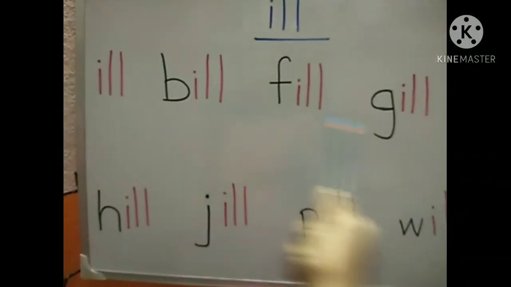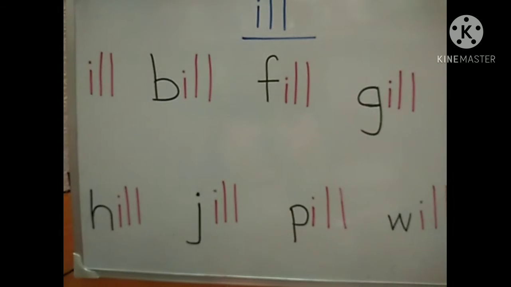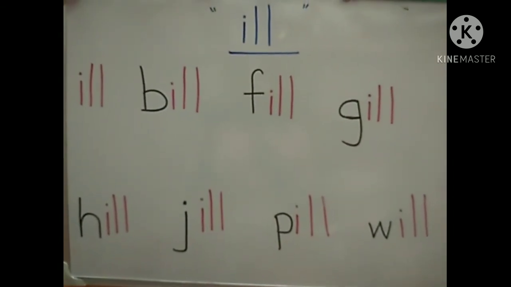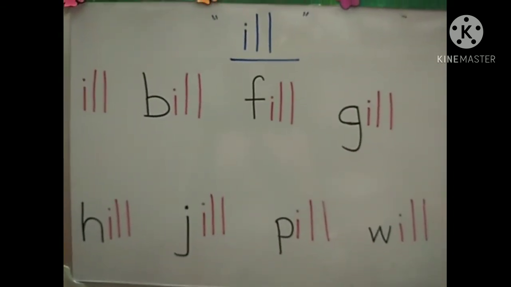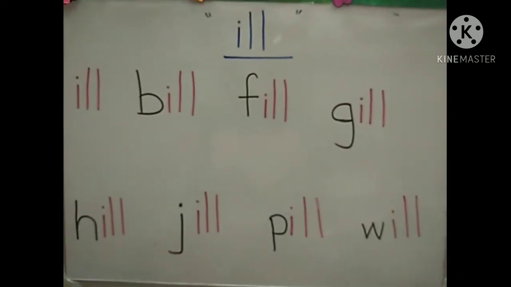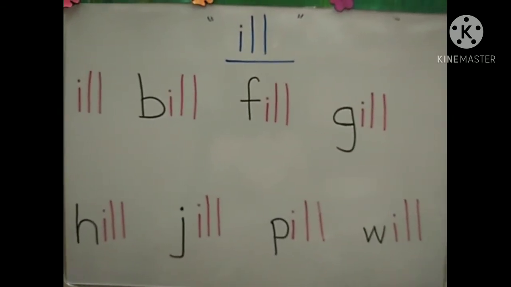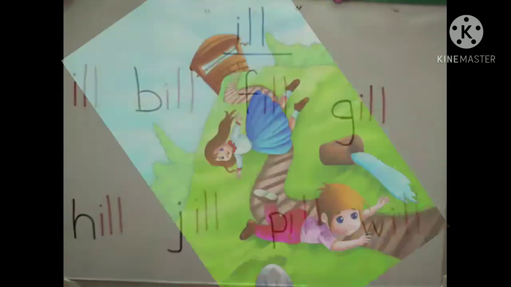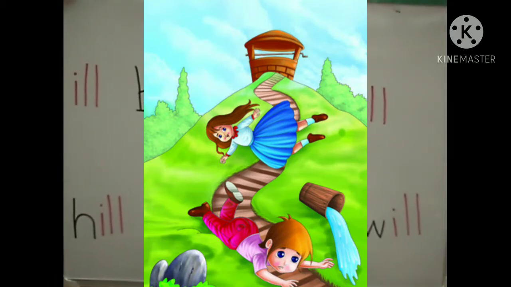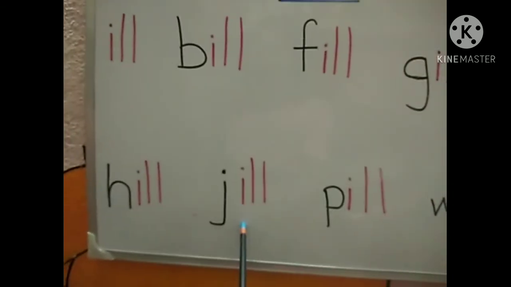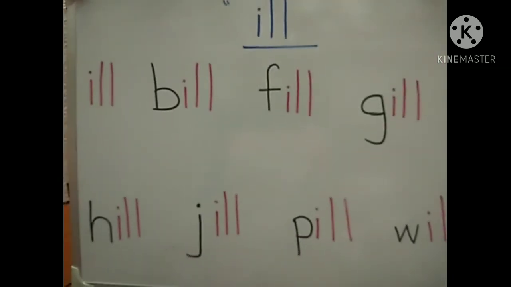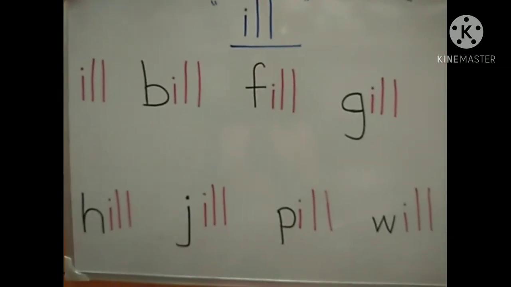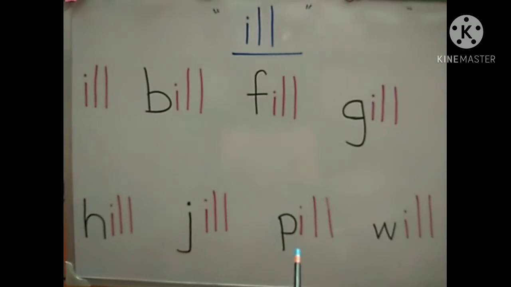Yes. With these words, I can remember 2 rhymes which you already know. Do you remember any rhyme with these words? I can help you for that. Do you remember the rhyme Jack and Jill? Yes. And where they went? Jack and Jill, they went up the hill to fetch a pail of water. So see, Jill, hill. And now I remember one more rhyme for the word bill and pill.